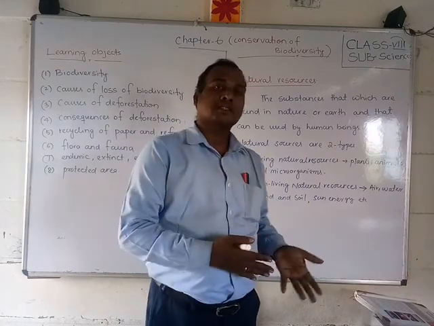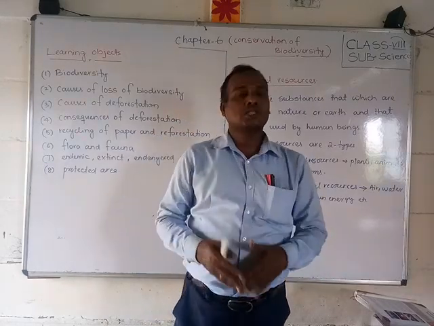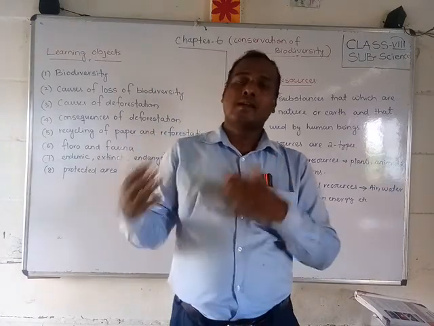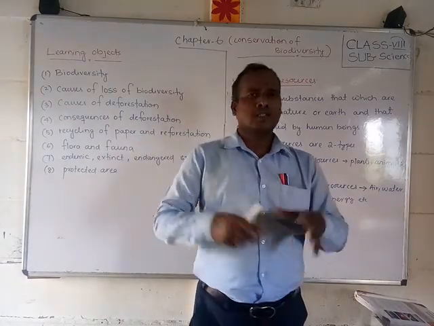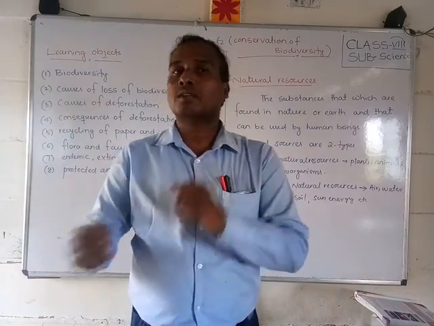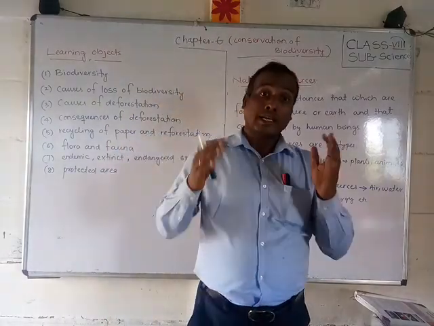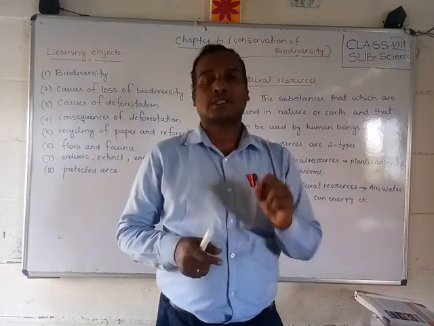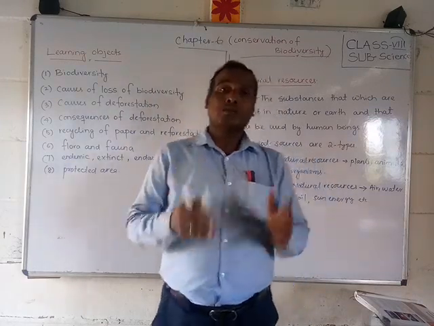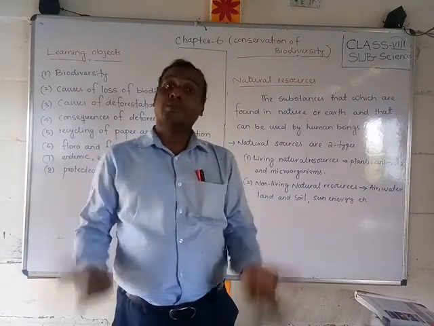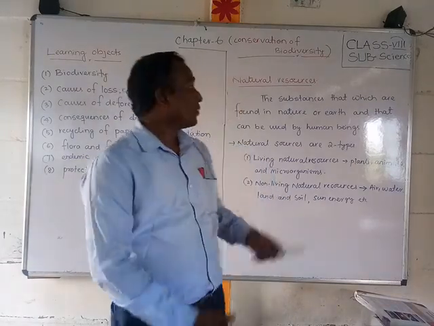Animals, plants, microorganisms, sunlight, water, air, land, soil. These are all things we get from nature, from the earth. If we get them, they are called natural resources. First we will see the definition of natural resources and then the types.